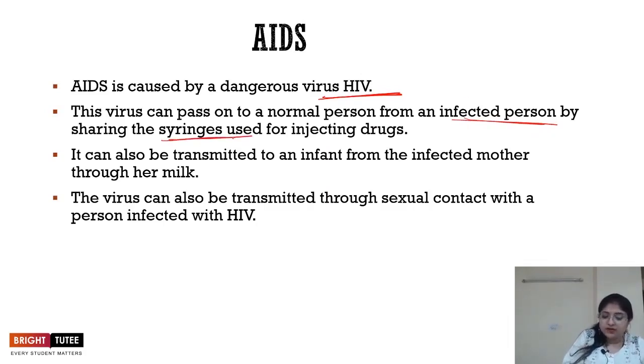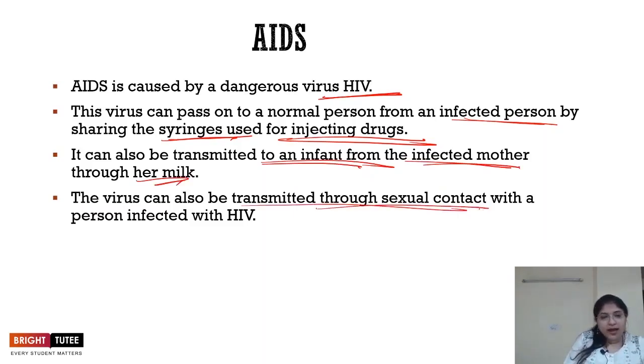by sharing syringes that are used for injecting drugs, right? So this is another reason why one should not indulge in the drug taking habit. It can also be transmitted from the infected mother to the infant through her milk. It can also be transmitted through sexual contact with a person infected with HIV. One should always be aware of this disease.